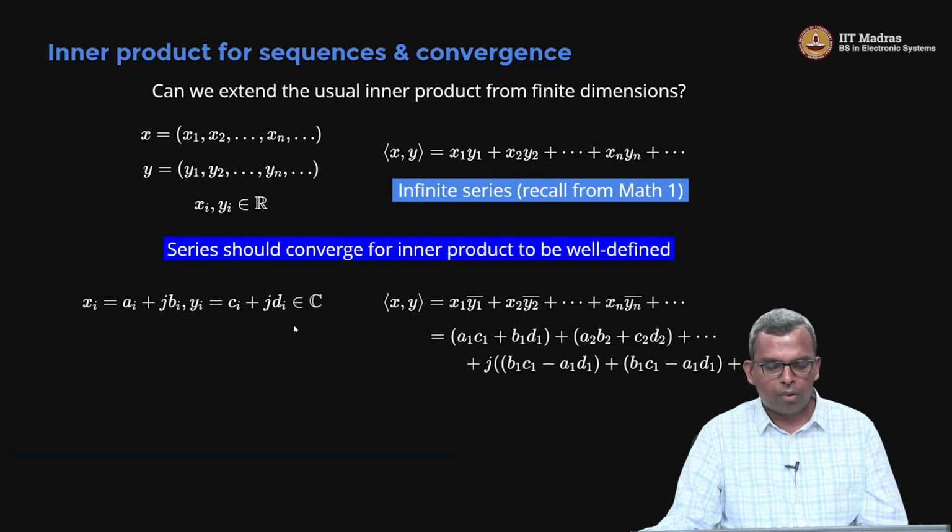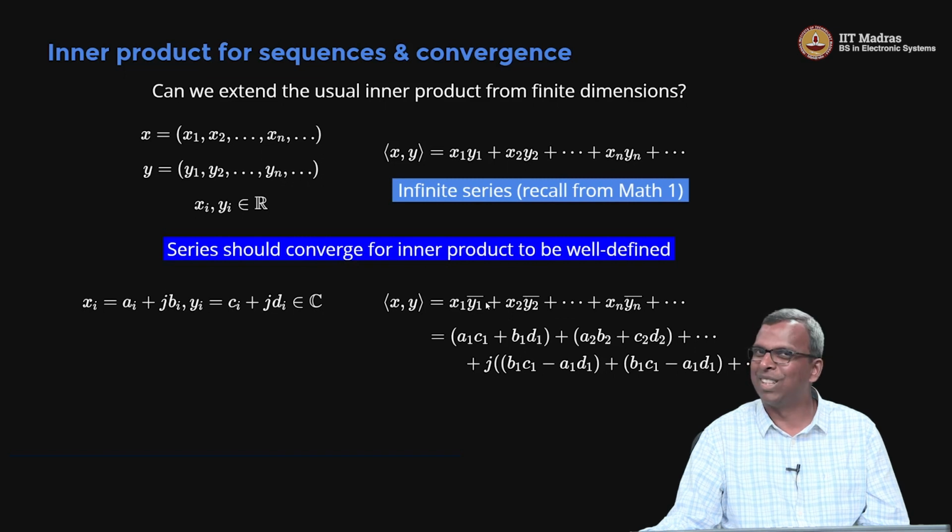That's one thing. So, even in complex, actually, so let us say these xi, yi are not real, they are complex, and let us say xi is ai plus jbi, yi is ci plus jdi, okay? So, these are two complex numbers, and of course, we can extend the inner product definition just like we did before, x1 y1 bar, x2 y2 bar, xn yn bar plus so on, okay? Now, if you do that, you will get something like this, okay? So, this is just a multiplication. So, the real part, if you multiply these two, you have to conjugate this, so ci minus j di. So, when you multiply this, you will get ai ci plus bi di.